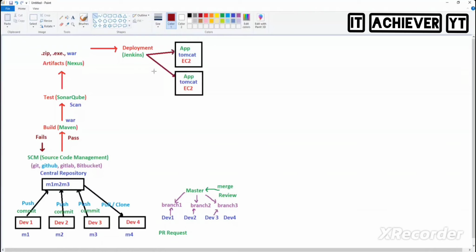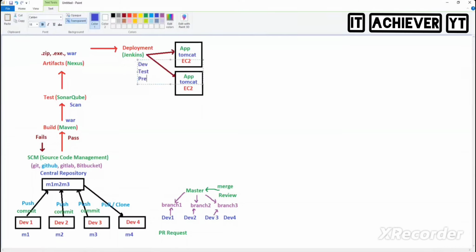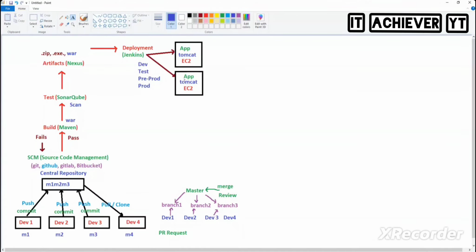Here, I don't need to touch the topic, but I'm just asking whether you know or not. We have different types of environments, right? Can you tell me what are those environments that you know? Dev environment, test environment, pre-prod, UAT, there are so many different ones. So tell me, whatever Jenkins is doing the deployment, will you directly deploy in production? No. Where do you deploy? First, dev environment. After that, test. After that, pre-prod or UAT, whichever it is. After that, prod. Because if you directly deploy in your production environment and the deployment fails, the application is down. That is not good, to deploy directly on prod.